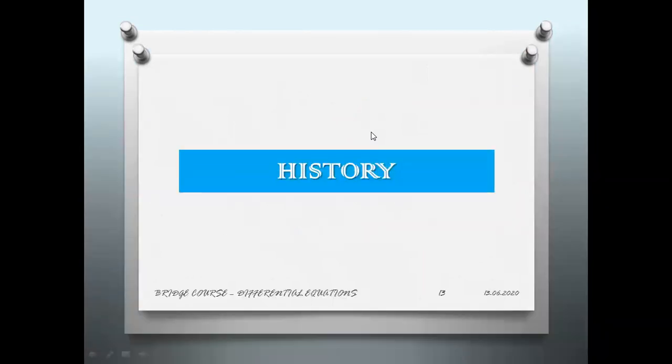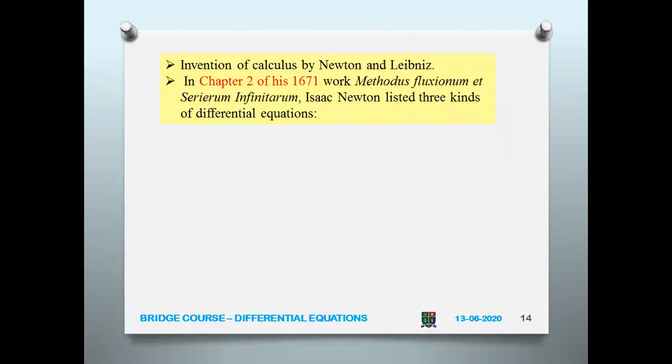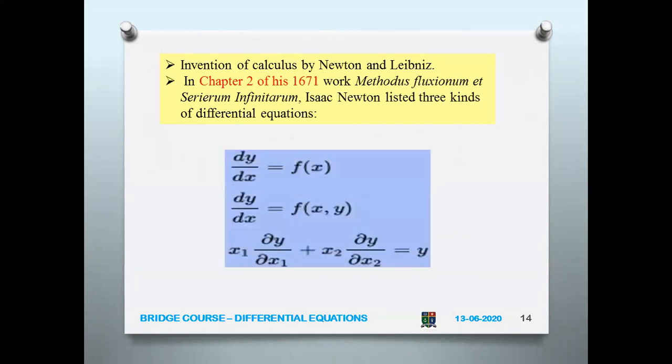Okay. So now let us see when it all started. Actually, when Newton invented calculus, and we saw in the first session that Newton and Leibniz invented it parallelly at the same time, that is during the 17th century. So when they invented calculus, differential equations came into existence. Isaac Newton wrote a book, Methodus Fluxionum et Serierum Infinitarum, in 1671. So he has listed all the three types of differential equations.